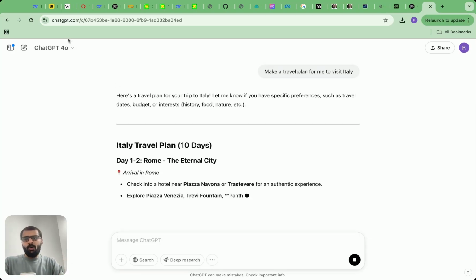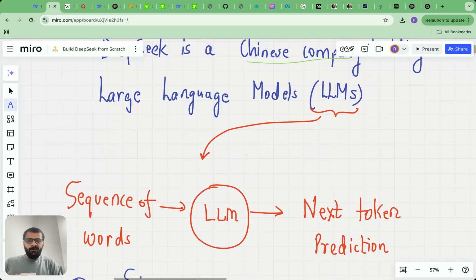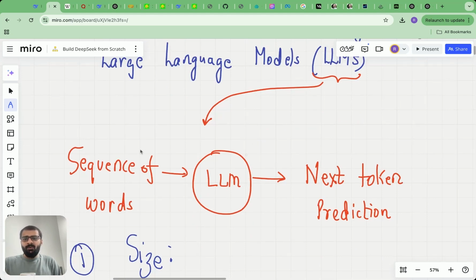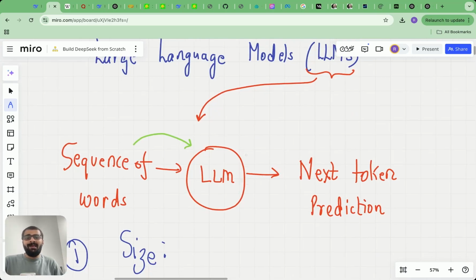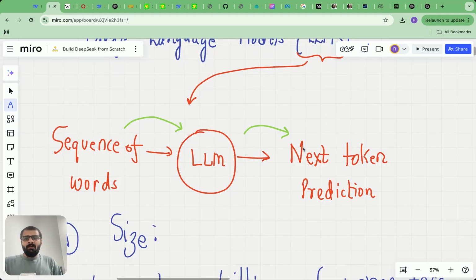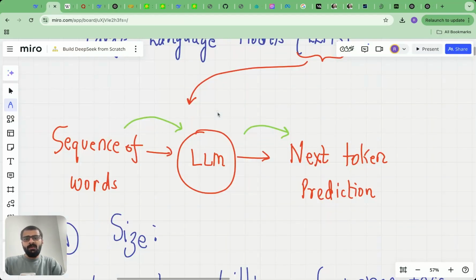This is a large language model, but one thing to keep in mind is that at the heart of it, a large language model is an engine which takes in a sequence of words and then it gives a probability of what's the most likely next token. And when such tokens are aggregated together, it forms sentences such as what we see here right now. So essentially, large language models are probabilistic engines for predicting the next token. This is the first thing to keep in mind.